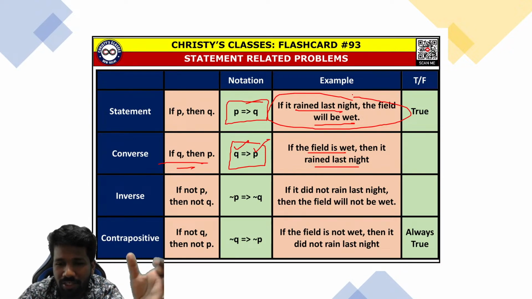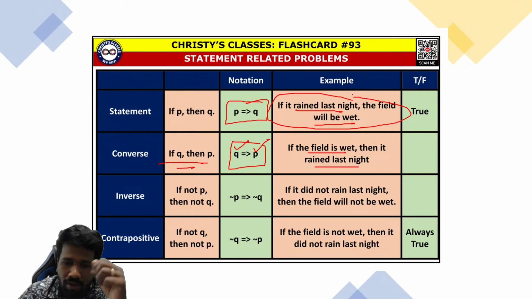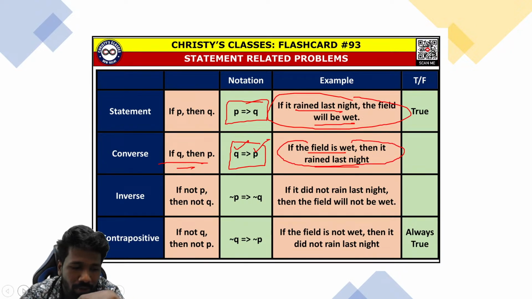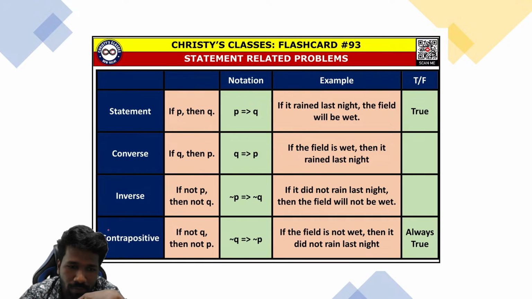That is how irrigation works. When a place is not getting enough rain, still we can do agriculture there by artificially pumping water. So if the field is wet then it rained last night, that is not necessarily true. It can be true or false.